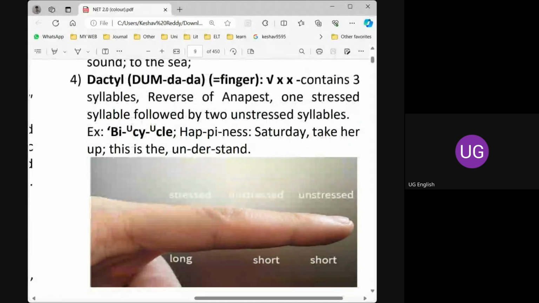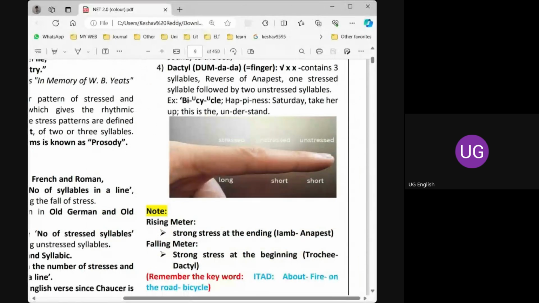That means we take less time to pronounce the two syllables, but we take more time to stress or to pronounce the first syllable. So that's why dactyl is a three syllabic word. The first one is stressed, the other two are unstressed. Just keep this picture in your mind, you will get the idea how to remember. And there will be a compulsory question in examination.